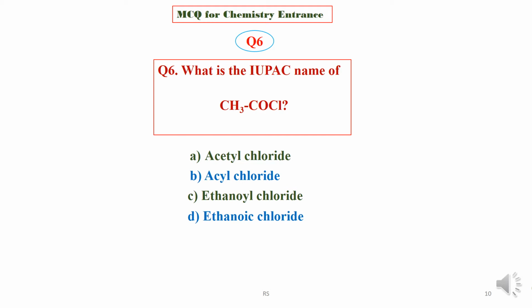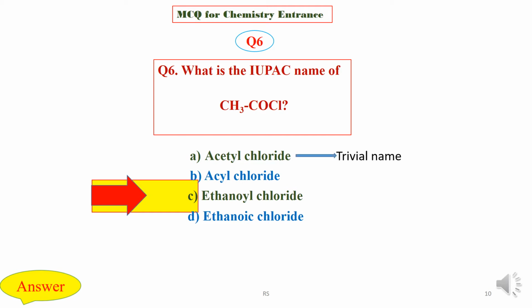We are now going to check the answer key, and the right option is option C, that is ethanoyl chloride. And acetyl chloride is the trivial name. This is most commonly used by people, but the IUPAC name is ethanoyl chloride.